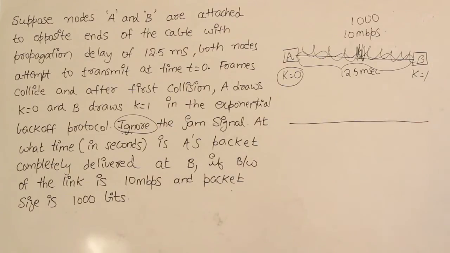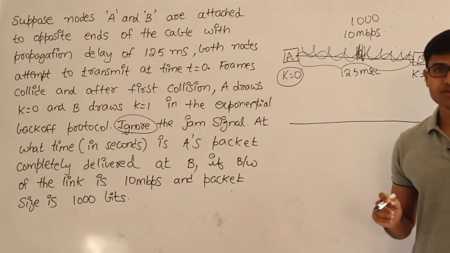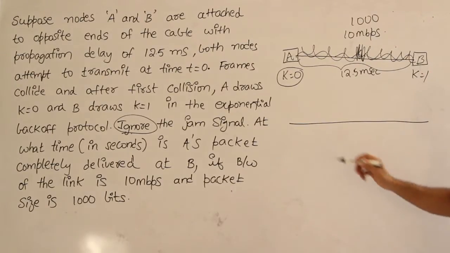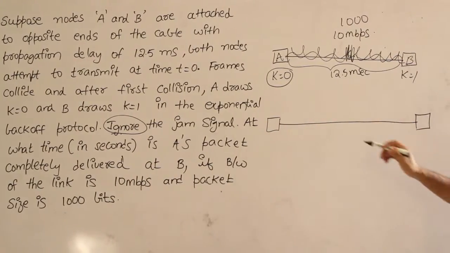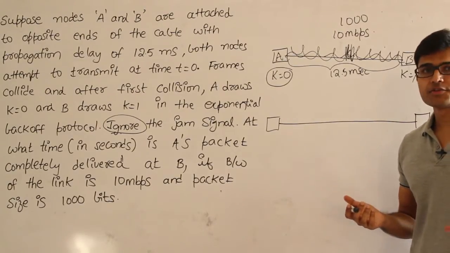It is an interesting question in the sense that it answers a few other questions. Even though a station gets k equal to 0, meaning waiting time is 0, it can start immediately, but then it is not supposed to.